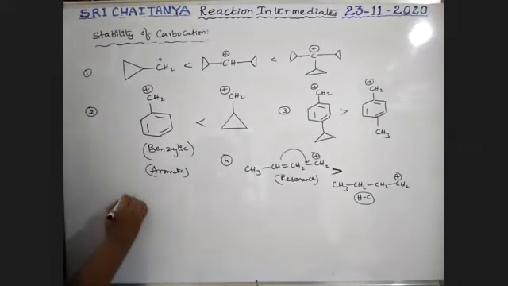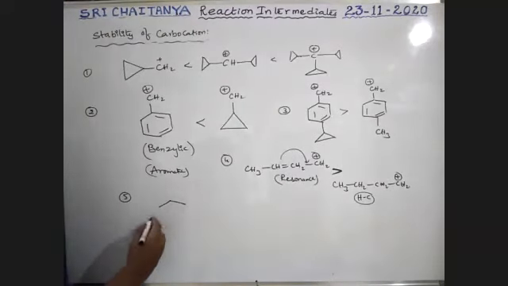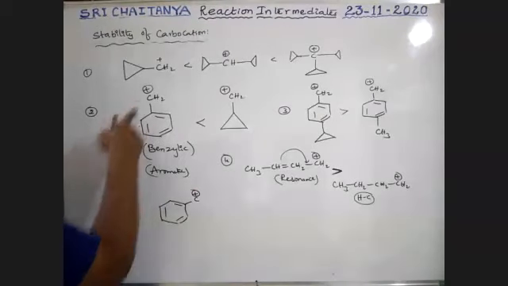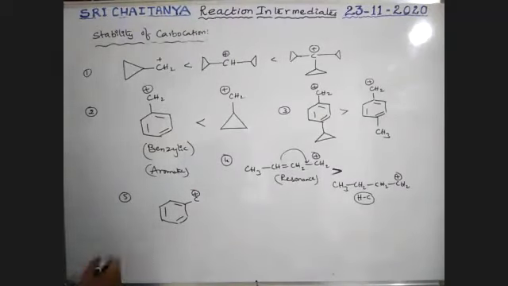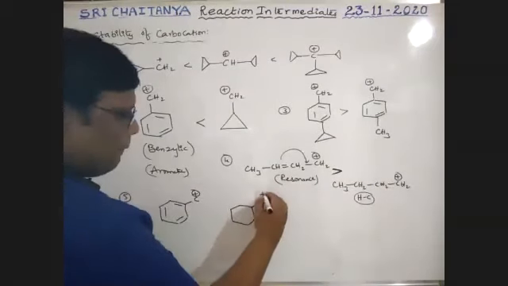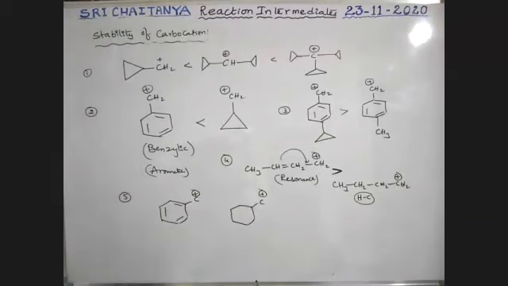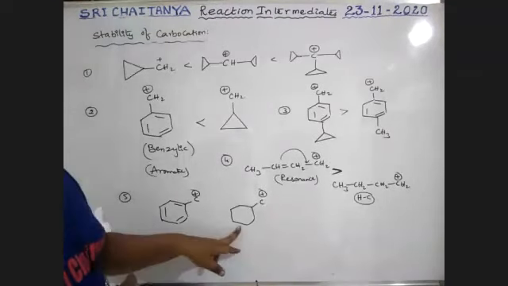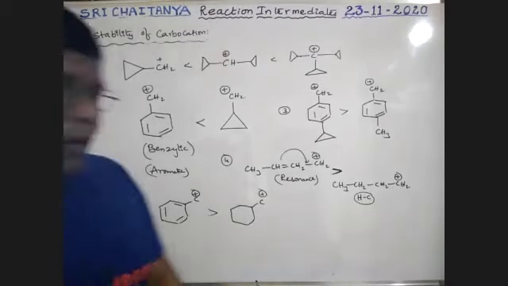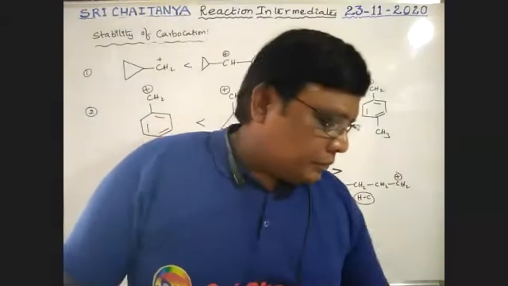Okay, next, fifth one. Benzylic carbon, both these are same. Benzylic carbon, it is cyclopropyl methyl carbon. Tell me, boys, among these two, which one is more stable? 1 or 2? Yes, 1, because it is aromatic, the other is non-aromatic. So therefore, this is the order. Okay. Next, some more examples.